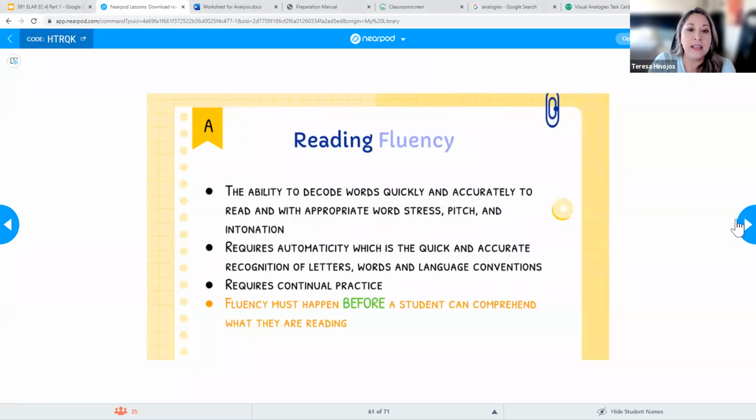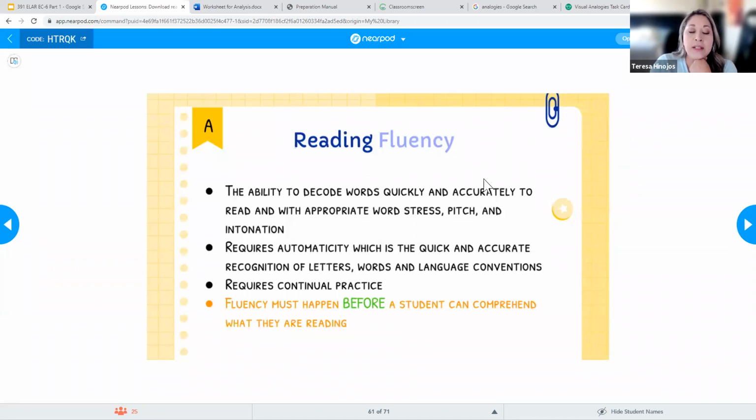But for reading fluency, what I want to remember is that this is basically just decoding words quickly and accurately, but being able to read them with appropriate word stress and pitch and intonation. It's more than just reading the words really fast, right? I need to make sure that I'm reading the way we speak. And it's going to require automaticity, which basically means that kids can quickly and accurately recognize letters, words, and language conventions. And it requires practice, just like anything else, so we have to make sure that we're practicing with our kiddos.